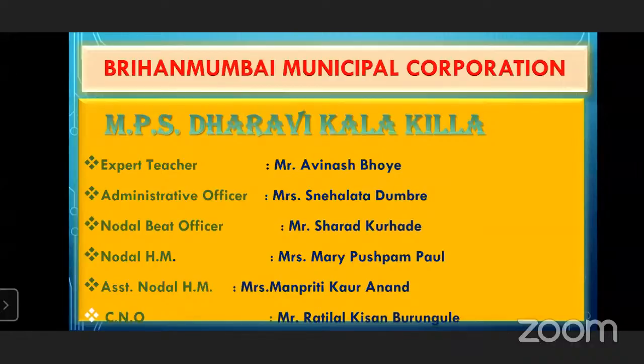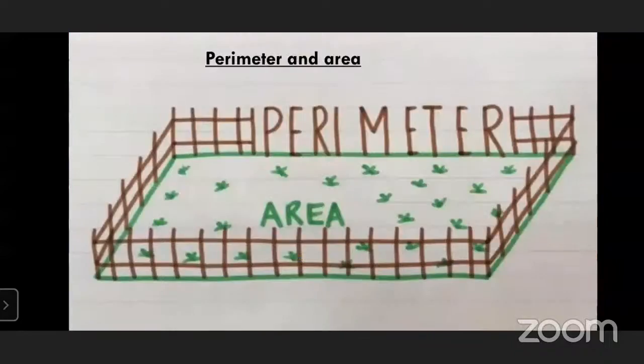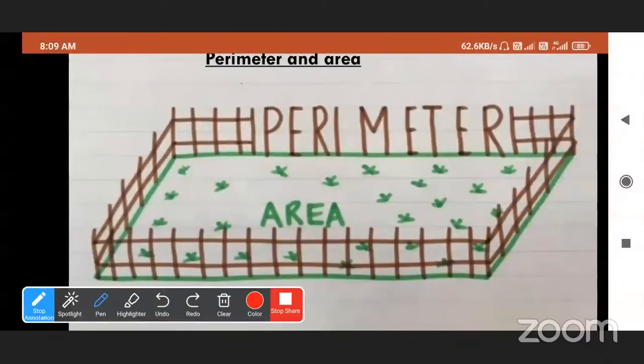Now we have to start the lesson. This is the name of our topic: perimeter and area. Can you see the picture and tell me what you see? Sir, the perimeter is the edge of that field, and the area is what is between the perimeter, the field. Very good.